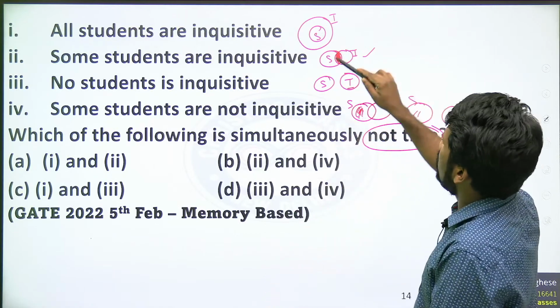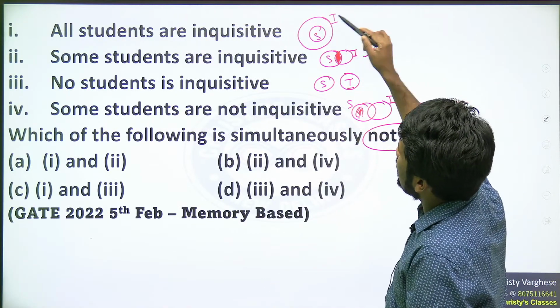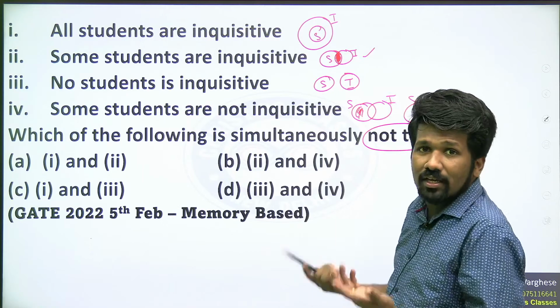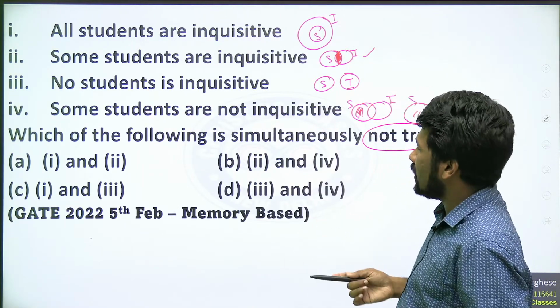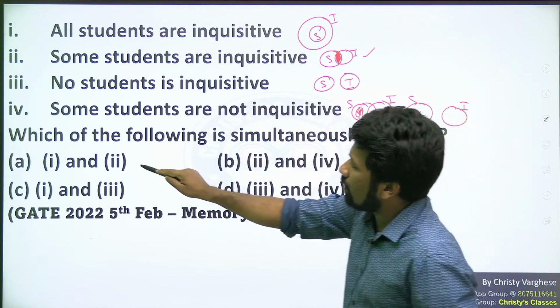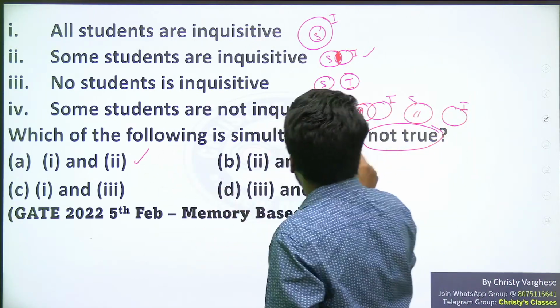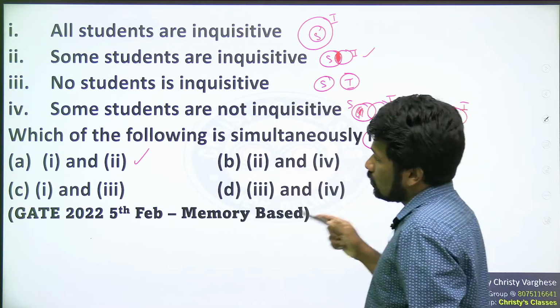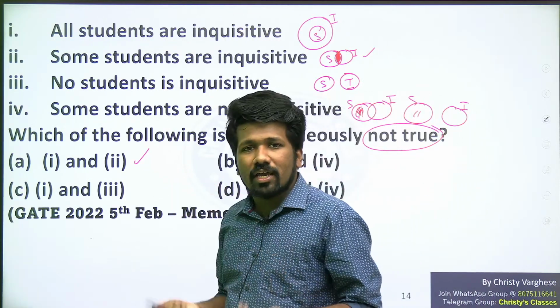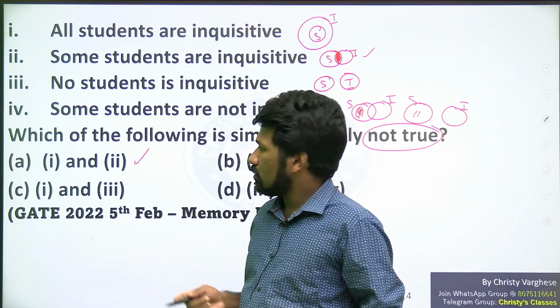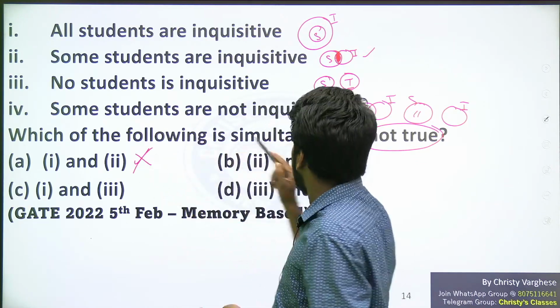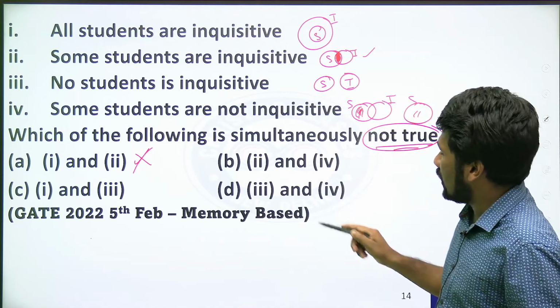So, all students are inquisitive and some students are inquisitive is totally not contradictory. That means at a time 1 and 2 can occur, but simultaneously not true is what is asked. So 1 and 2 can be true at the same time, no problem. Are you all understanding? So option A is not the answer, because not true is the ask.